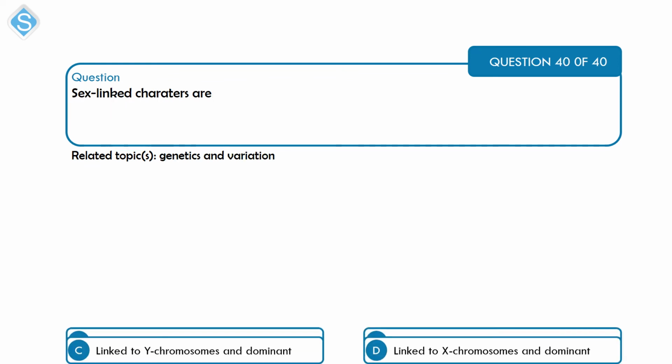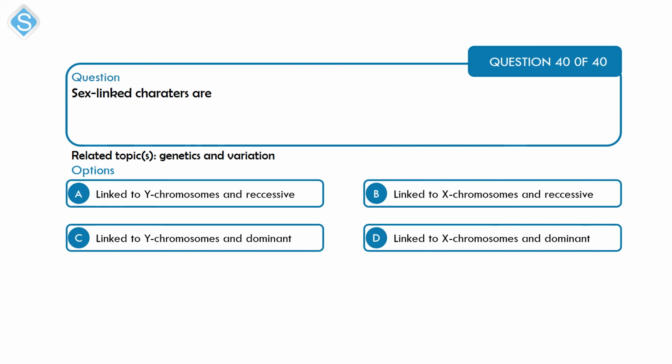Sex-linked characters are A, linked to Y chromosomes and recessive, B, linked to X chromosomes and recessive, C, linked to Y chromosomes and dominant, and D, linked to X chromosomes and dominant.